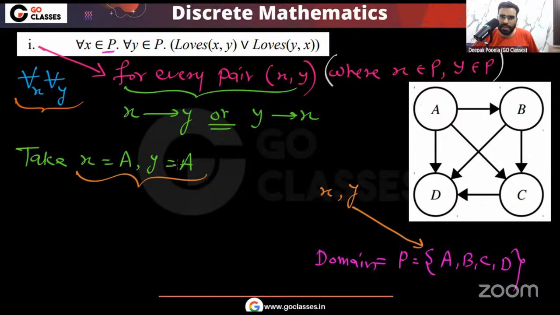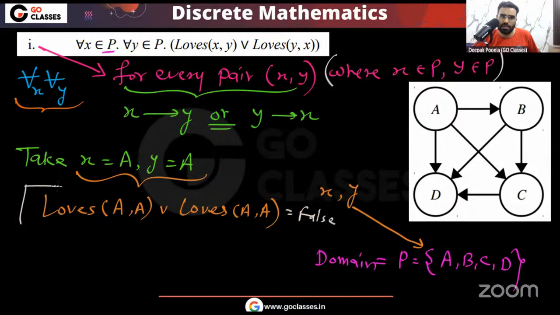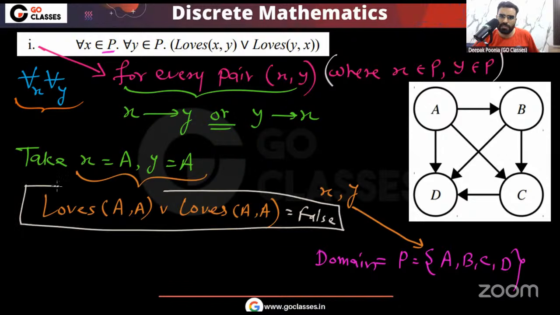So if I take x a y a, or if I take x b y b, or if I take x c y c, I can take x d y d. Basically x and y, if they refer to the same element, then you can easily see that this will become false. Correct? Yes or no? Now here you can see that loves a or loves a, this will become false. Correct? This will become false. Okay, so you can see that this first statement has become false.